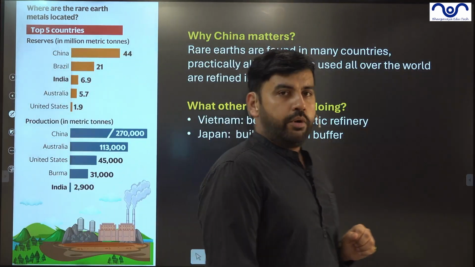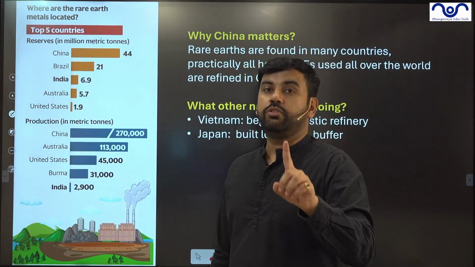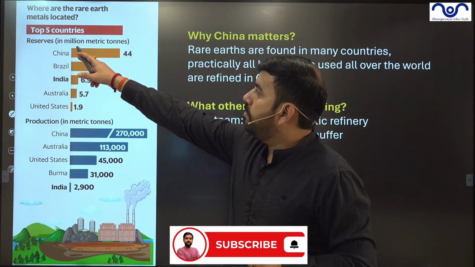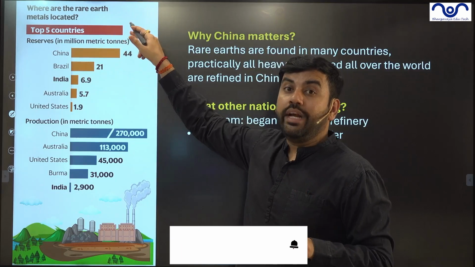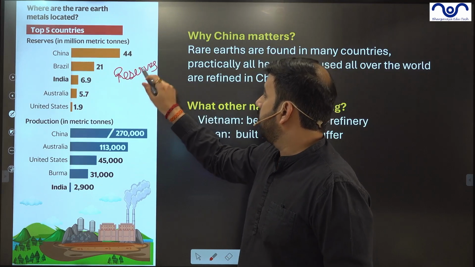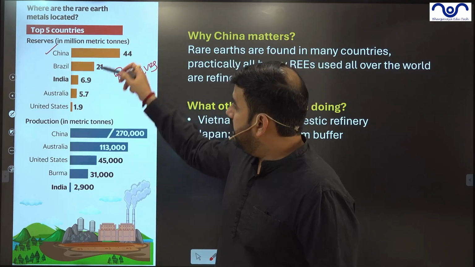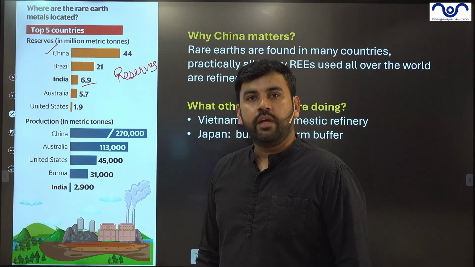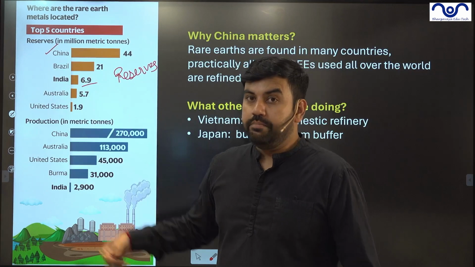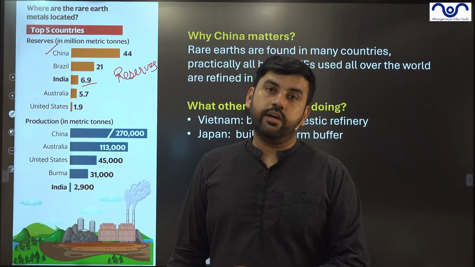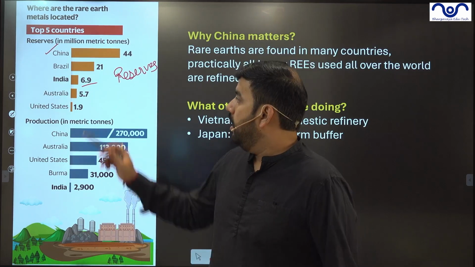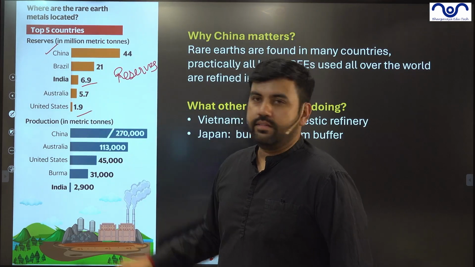Let's see the global production. These kinds of questions are frequently asked in the prelims examination of UPSC. Top countries where rare earth metals are located. So these are the reserves. China has the largest reserve. India is at just 6.9, which is like 15% of China's reserve. Now, India is saying it has 6.9. It may have more. We have not conducted a frequent geological survey for that. India may have more. It may be 10, it may be 15. Brazil is at 21. US is very less.